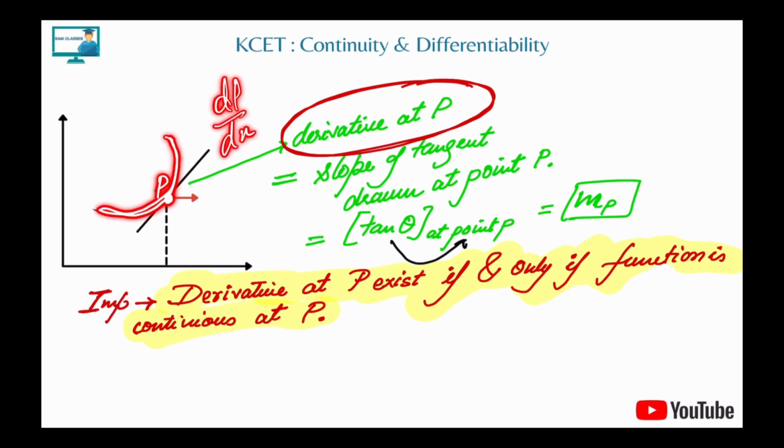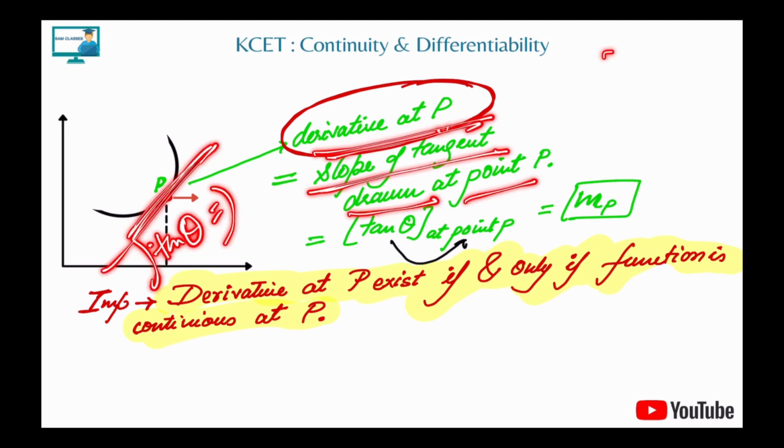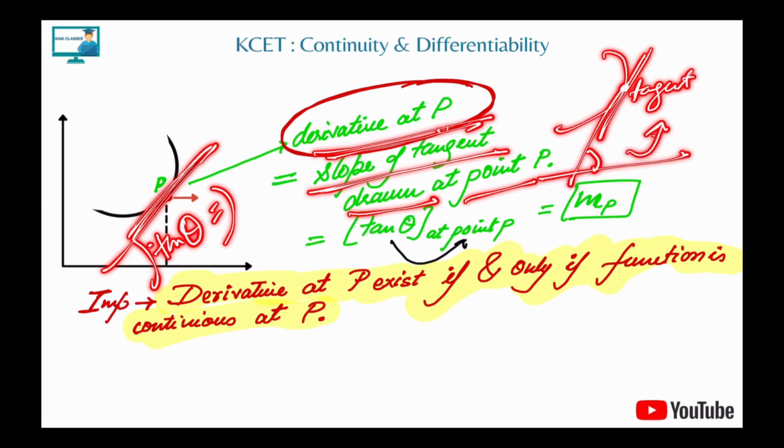Now derivative at this point is nothing but, at point P you draw a tangent and then find the tan theta of this. This will be giving theta. So find the tan theta of that. So derivative at P is nothing but the slope of the tangent which you have drawn from point P. That's it. And we know for each point on the curve we have only one tangent we can pass, correct? So for this tangent line, what is the slope? If you're able to write that, that is only the derivative.